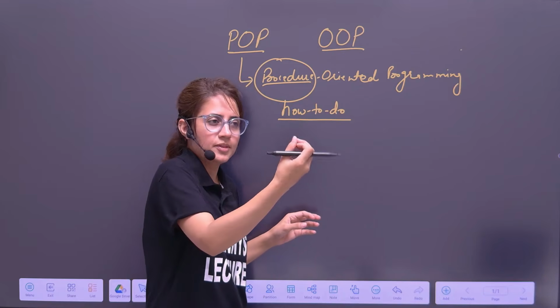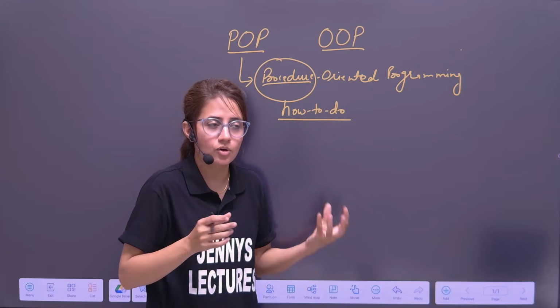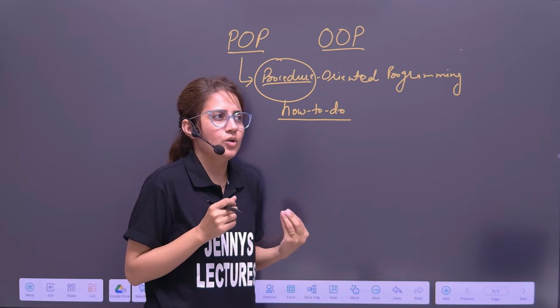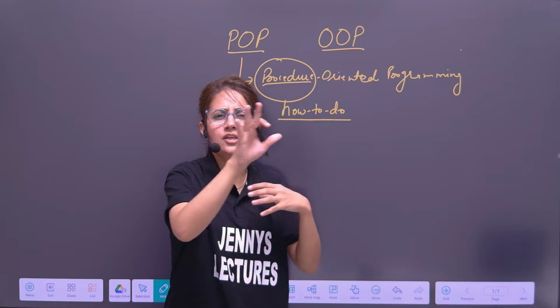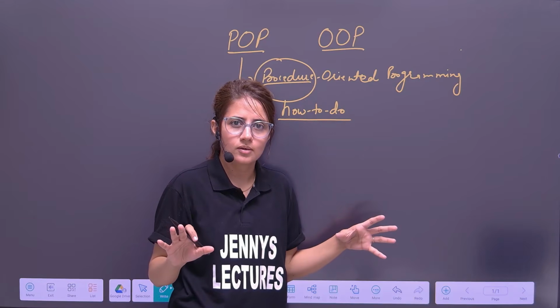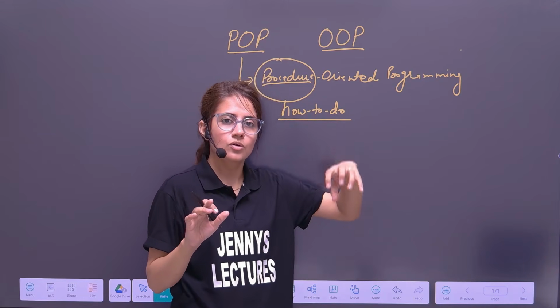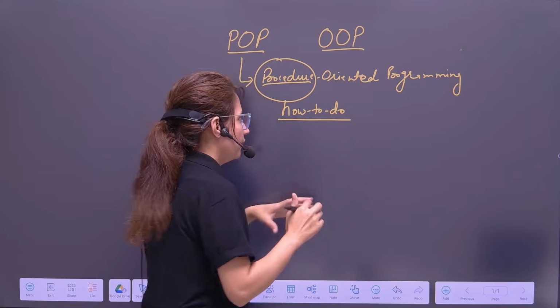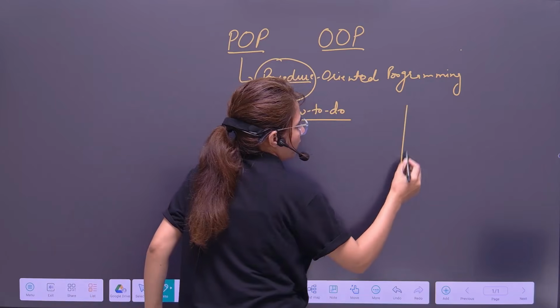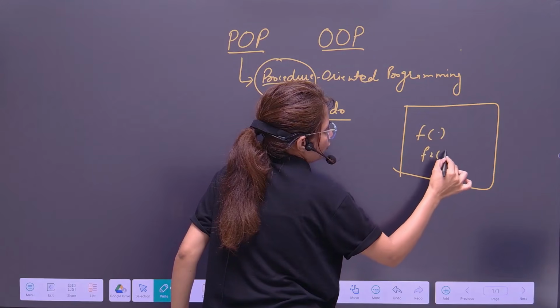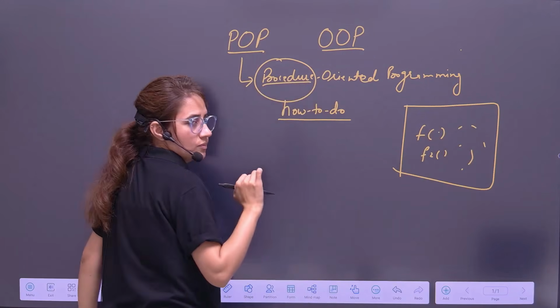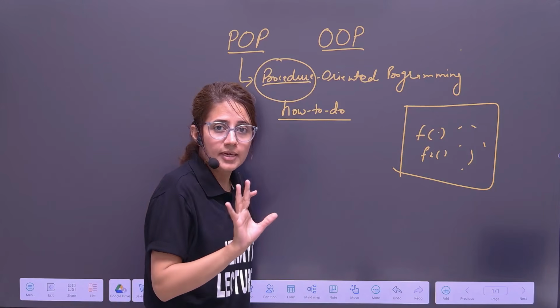If you have a small program, there you will get maybe no functions or maybe one or two functions. But when you are working on projects or a large program, then there are many functions, right? So basically we focus on functions here. In a program there would be many functions. Function 1, function 2, function 3, like this. And there we have some data as well.